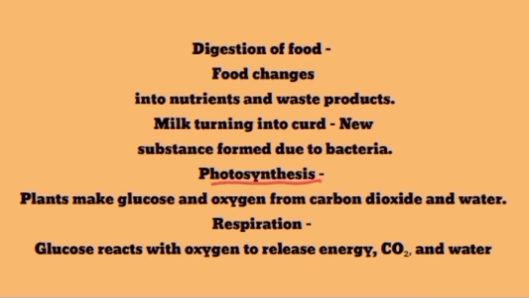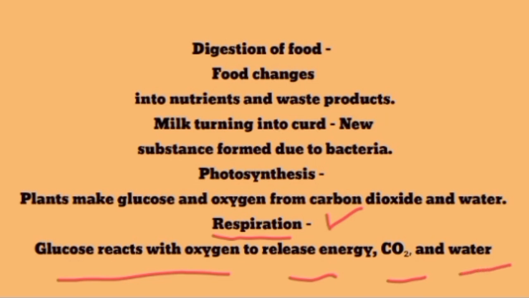Next is photosynthesis. In photosynthesis, plants make glucose and oxygen from carbon dioxide and water, and the substances formed are totally different from the original substances and cannot be reversed back, so it is a chemical change. Next one is respiration. During respiration, glucose reacts with oxygen, releasing energy, carbon dioxide and water. These substances are totally different from the original substances and they cannot be reversed back, so they are chemical changes.